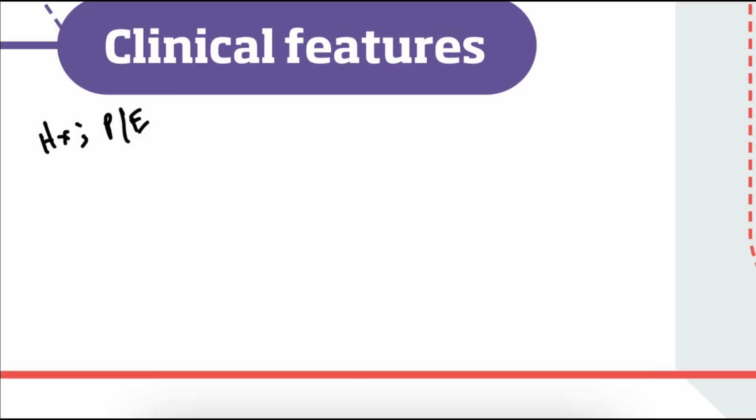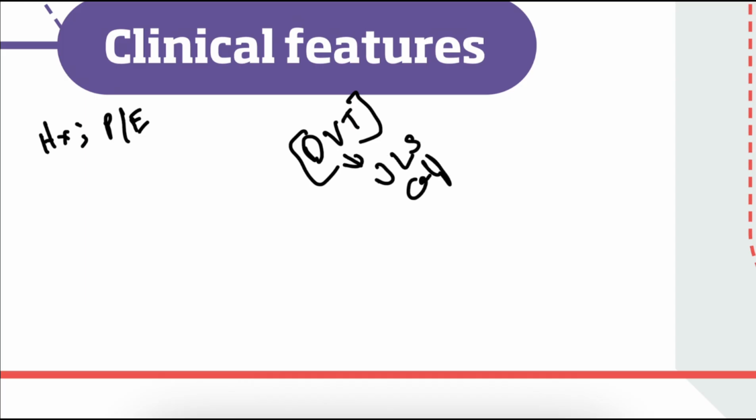Next, we can see respiratory failure. In respiratory failure, we can see tachypnea, low oxygen saturation, and often clear lungs. Next, we can see some signs. If the patient has DVT, a history of DVT, we can see unilateral leg swelling. We can see another one, calf tenderness, and Homan's sign will be positive. Along with that, we can see a warm sensation.